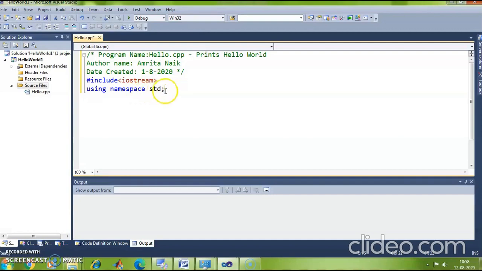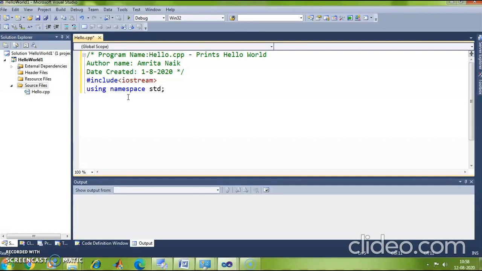Okay, now this line is very important because I am using two objects here in my program, cin and cout. Cin is used for reading, cout is used for printing, and those two objects belong to the classes iStream and OStream respectively.